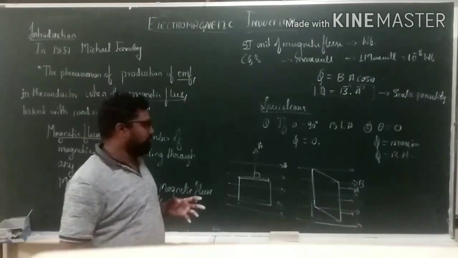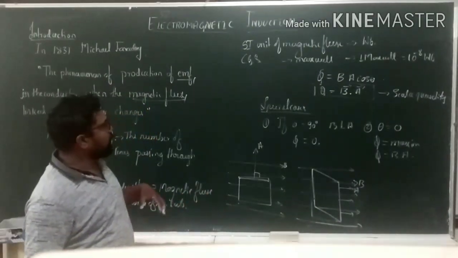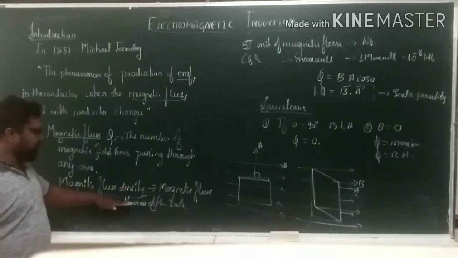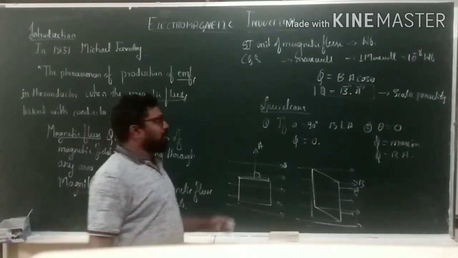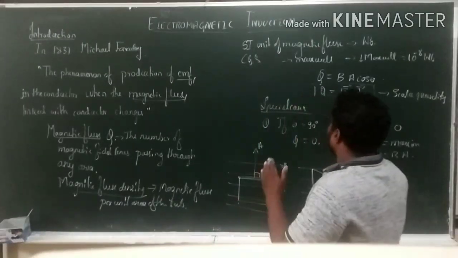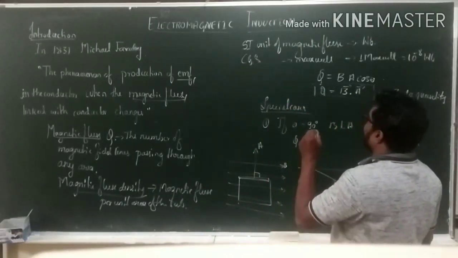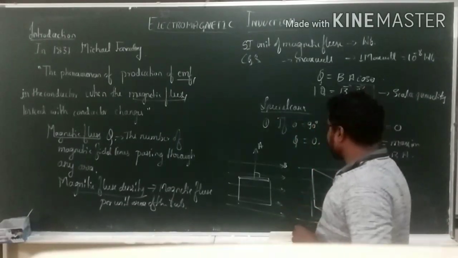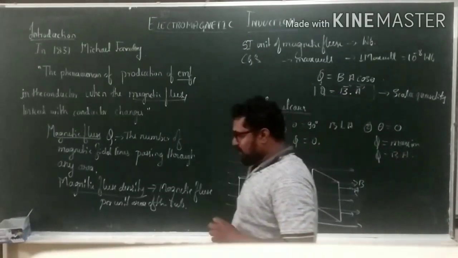Next we have discussed magnetic flux density, magnetic flux per unit area of the substance, and the SI unit of magnetic flux is Weber. And the CGS unit of magnetic flux is Maxwell, or 1 Maxwell is equal to 10 to the power minus 8